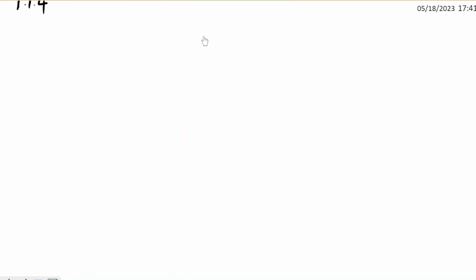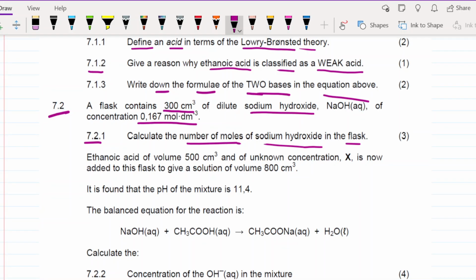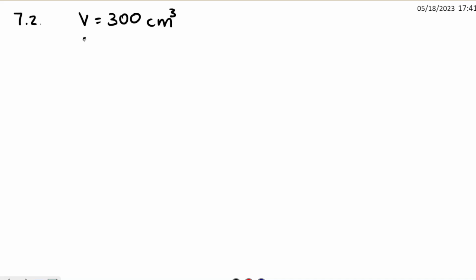So what we have here, let's write our data. So this is 7.2. We have the volume. They said the volume is 300 cm³. Then they said it has a concentration of 0.167 moles per dm³. So the concentration is 0.167 mole per dm cubed. So they said we must find the number of moles. This is a sodium hydroxide.